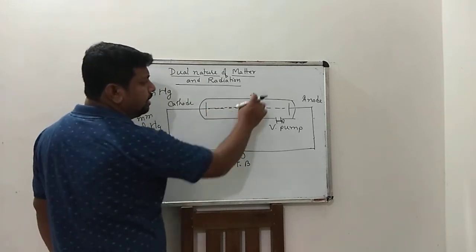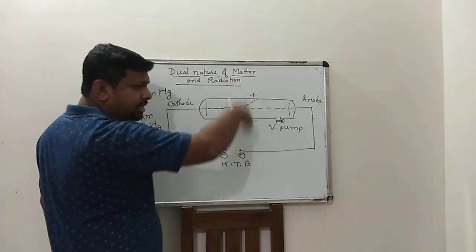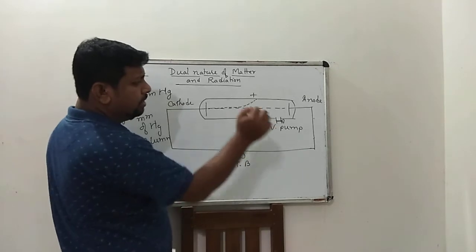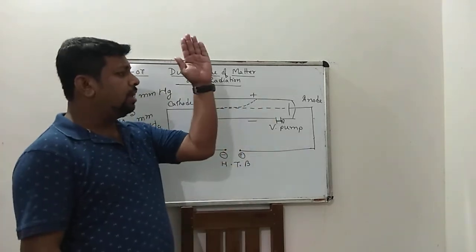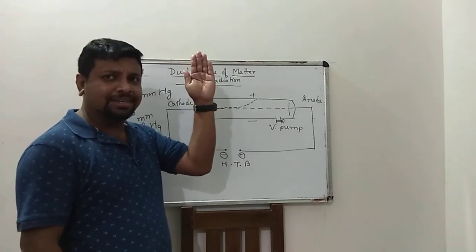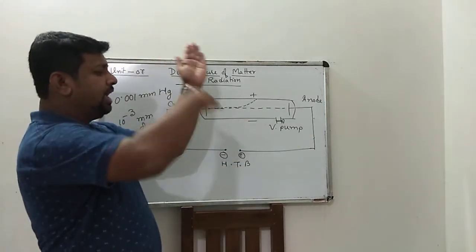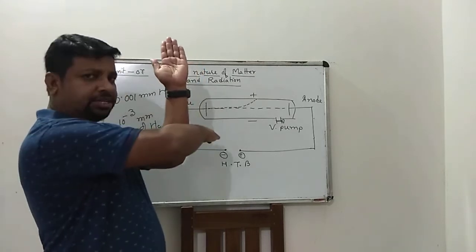Due to presence of electric field applied in downward direction, and a magnetic field is applied like this. This is y-axis, and we apply a magnetic field in this direction, suppose this is inward direction.